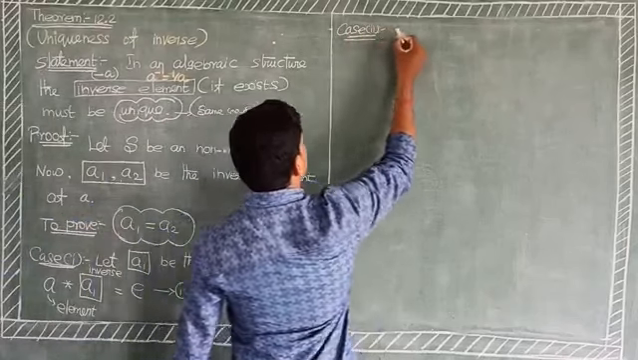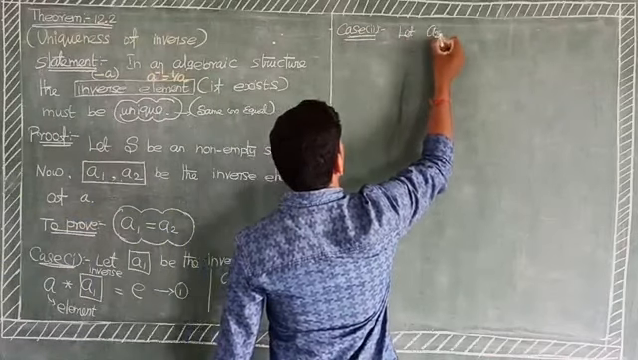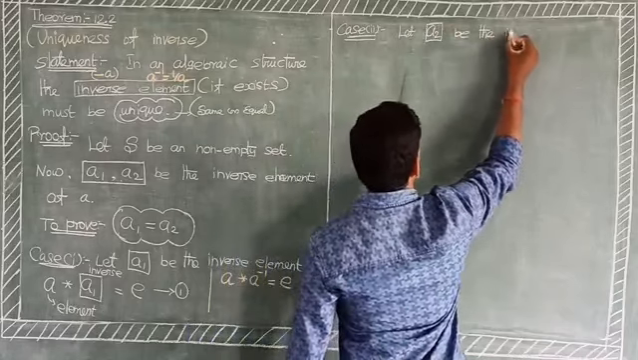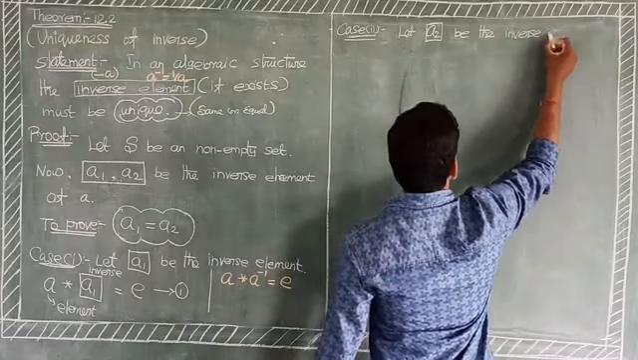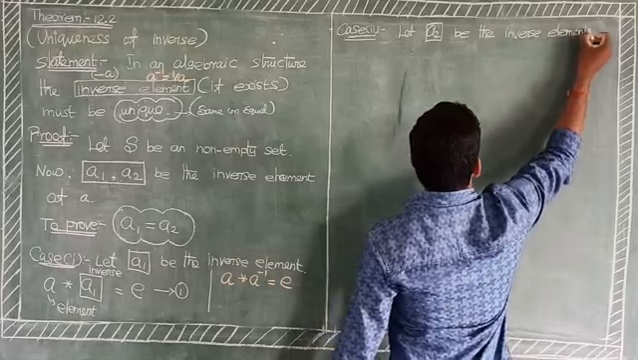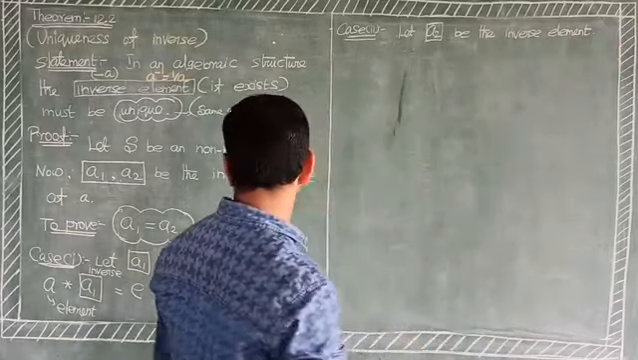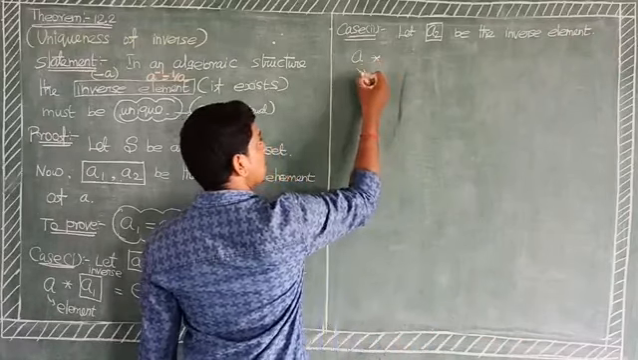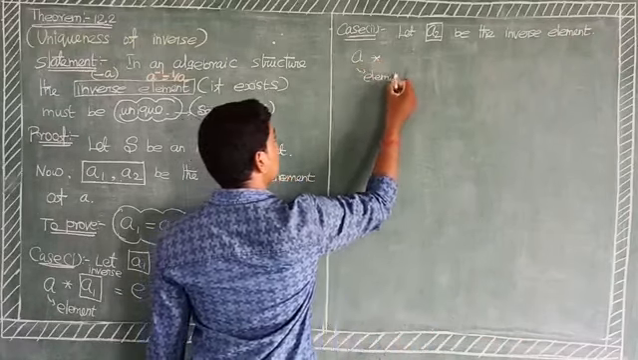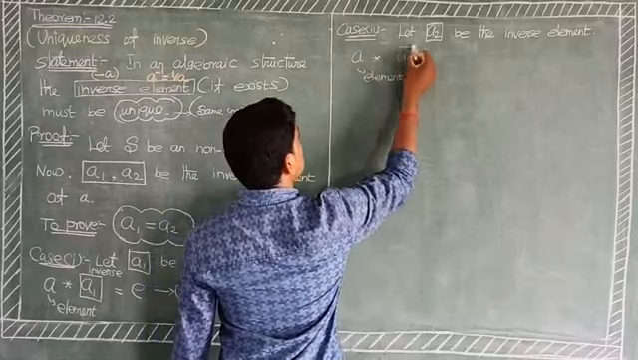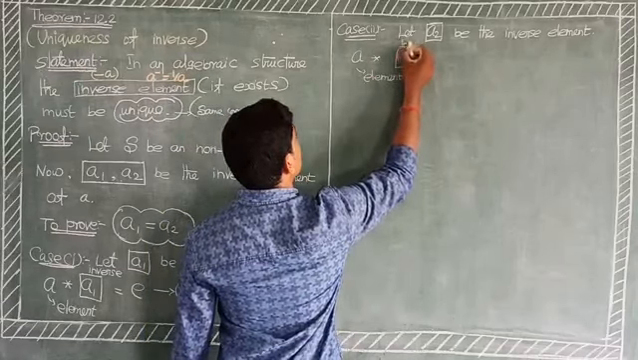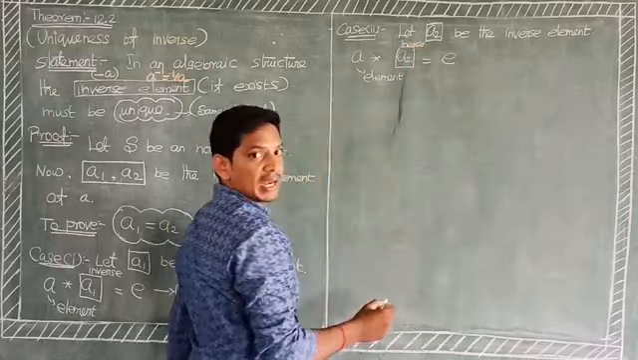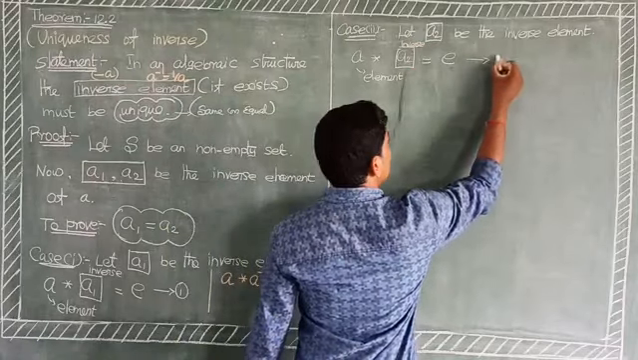Next one, case 2. Let A2 be the inverse element. Here A is the element and A2 is the inverse, and A binary operation A2 equals the identity element E. Consider this equation number 2.